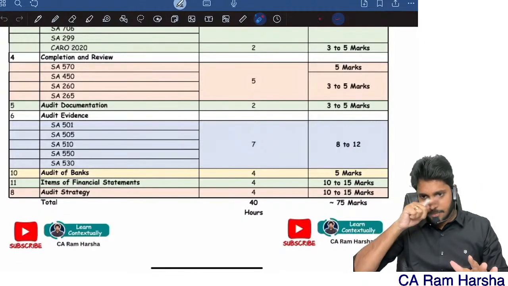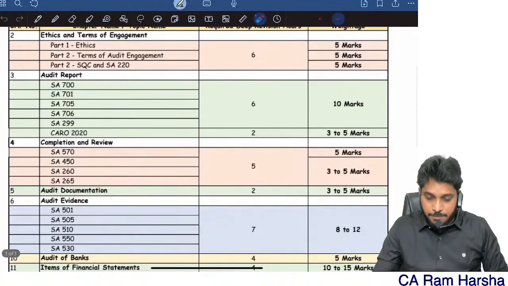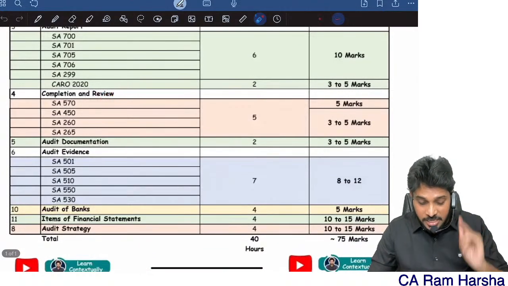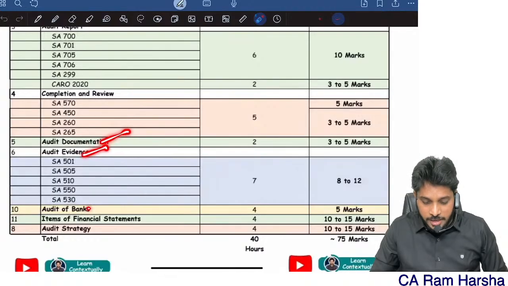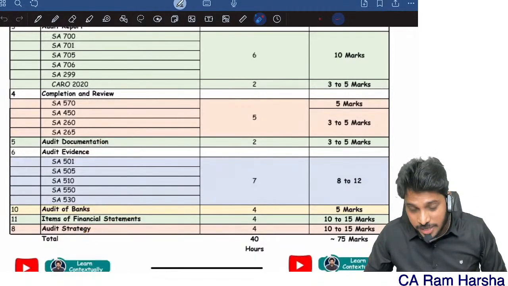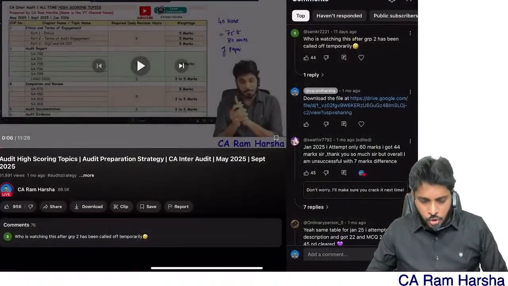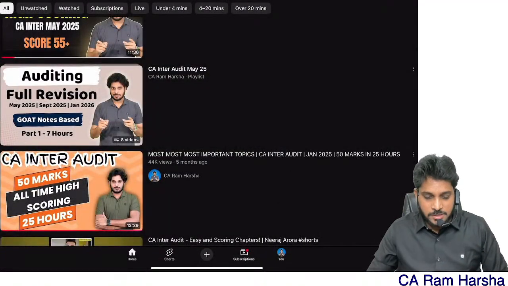Day after tomorrow is the exam, right? Before the exam, you must read these chapters. What are the chapters? Ethics and terms of engagement, audit report, completion and review, documentation, audit evidence, audit of banks, items of financials, and audit strategy. If you observe, go to the same YouTube and type CA Ramharsha audit high